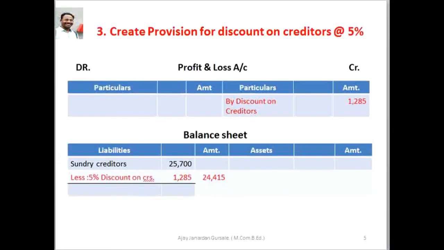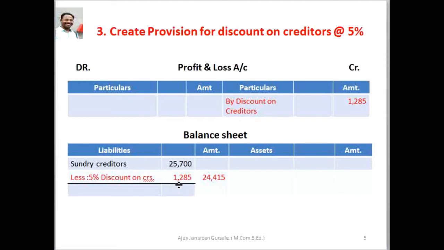See the next adjustment, which is part of adjustment number 3, create provision for discount on creditors at the rate 5%. The sundry creditors is given rupees 25,700, and we have to calculate 5% discount on creditors.